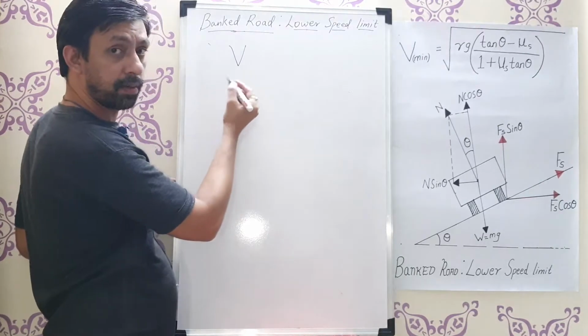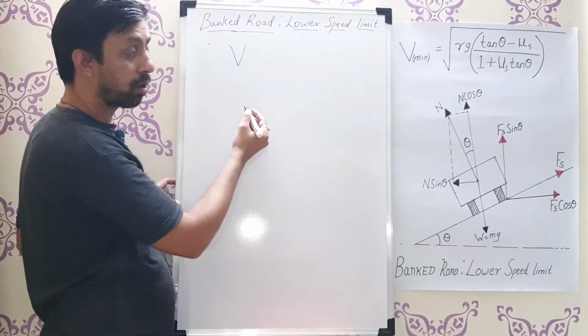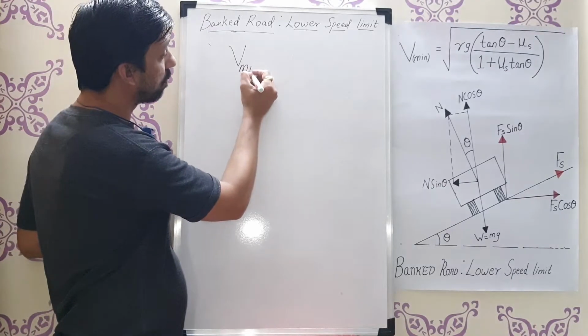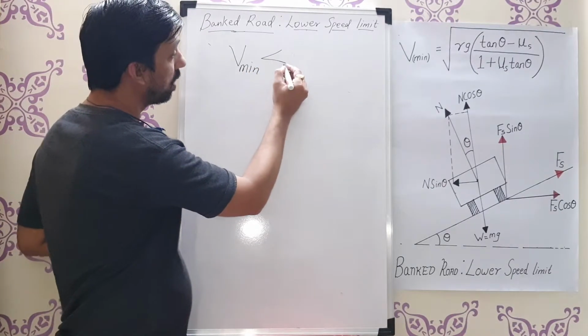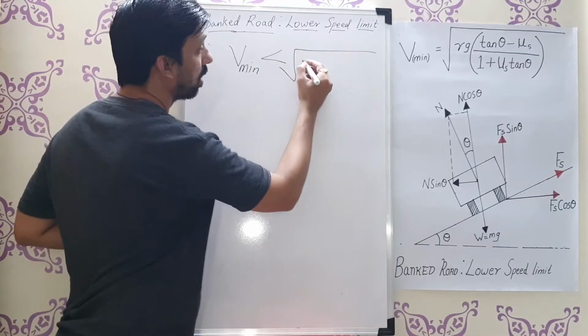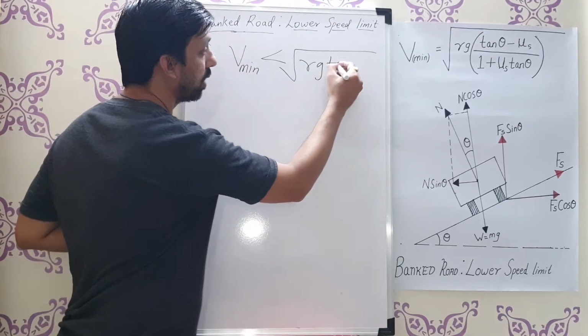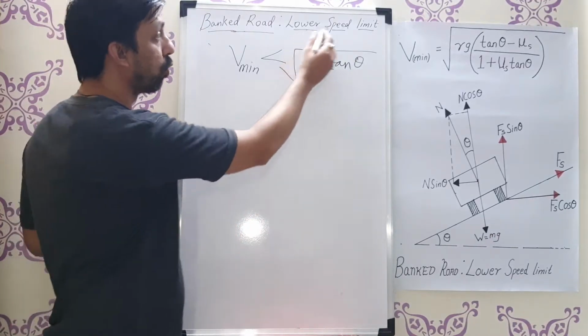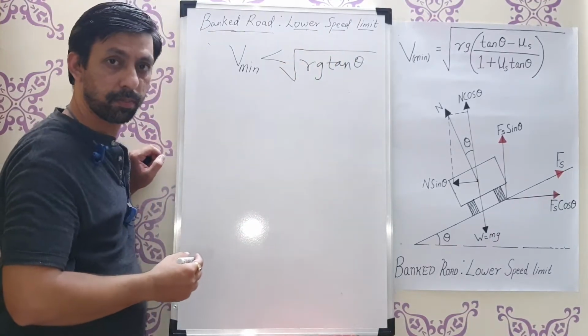The safe speed limit, already we have seen the formula, is under root of Rg tan theta. So if that speed is minimum, it should be less than under root of Rg tan theta. That should be the condition of the lower speed limit when the road is banked.